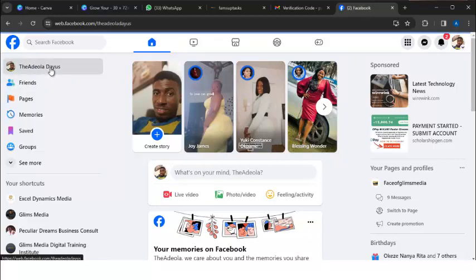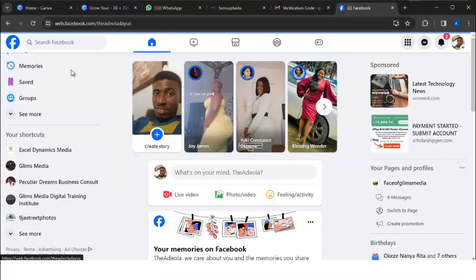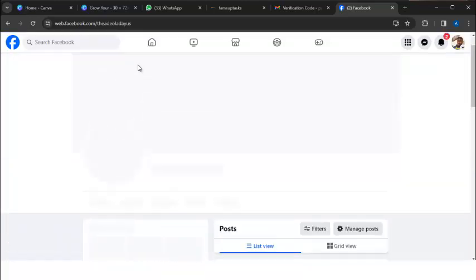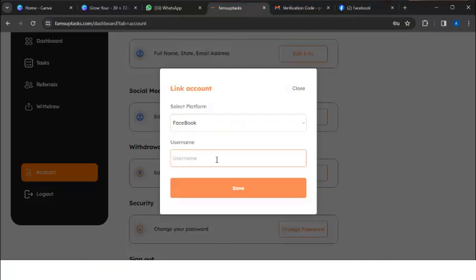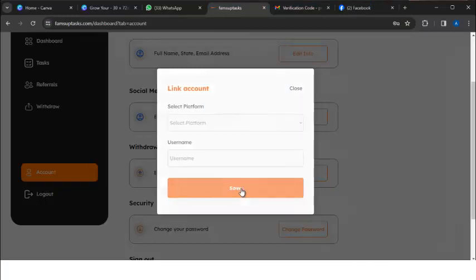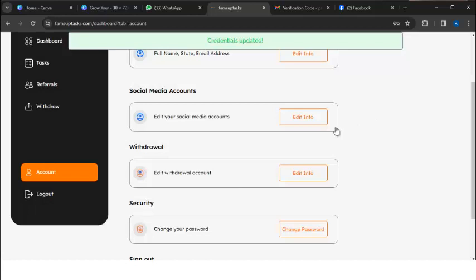That's my name on Facebook. Also add me up on Facebook. This is my username on Facebook. I'll copy it with Ctrl C, go back to this site, paste my username there and click on save. Can you see it now?